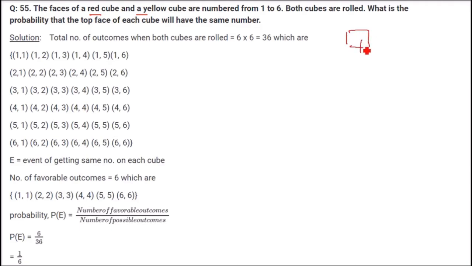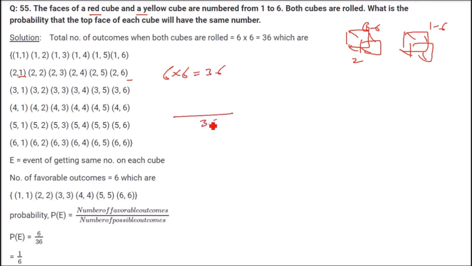So we have one cube and another cube, with numbers 1 to 6 on each. What is the sample space? If 1 comes on the first, there are 1 to 6 possibilities from the second die. That is 1,1; 1,2; 1,3; 1,4; 1,5; 1,6. Similarly, if 2 comes, then 2,1 to 2,6. Then if you go to 6, 6,1 to 6,6. So these are all the sample space. In all, we have 6 into 6, that is 36, as the sample space. So the total number of possible outcomes is 36.